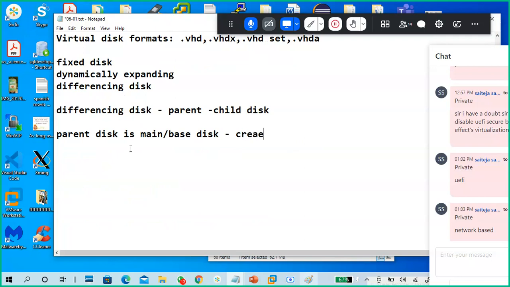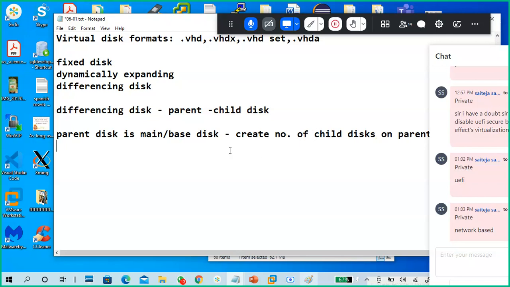You can create a number of child disks on a parent, multiple disks.